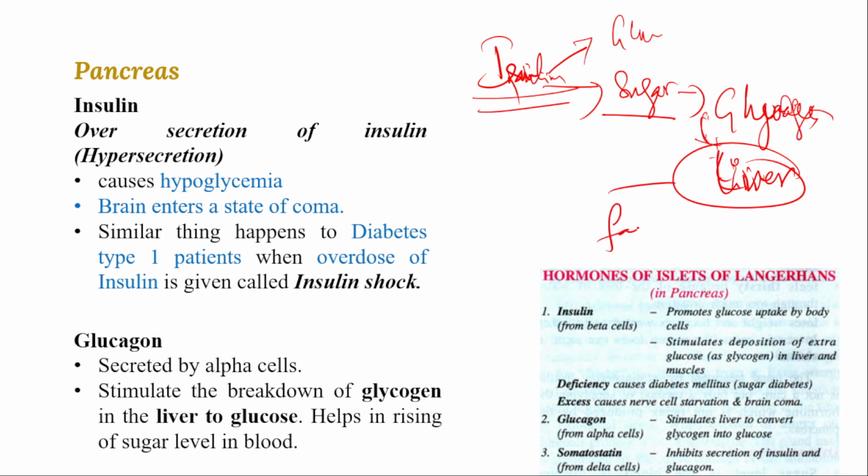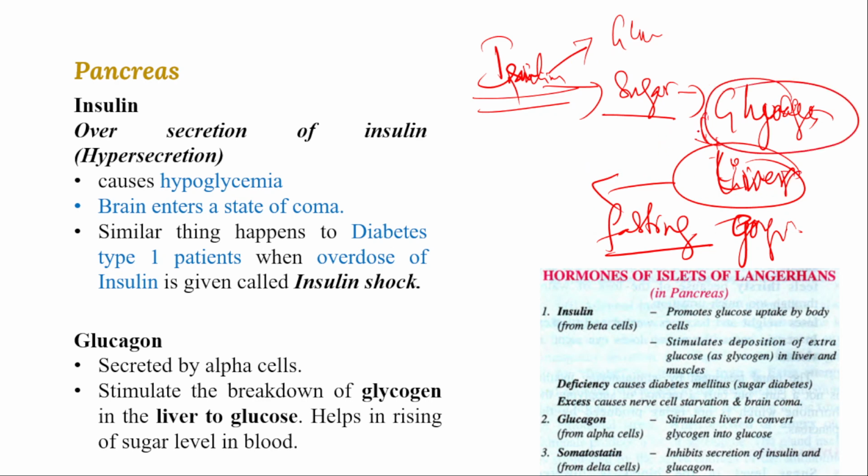During fasting, or during jogging or walking, you need more energy, and more energy will be burnt out. In that condition, the reserve food material stored in the liver as glycogen should be converted into glucose, right? In converting glycogen into glucose, this glucagon, secreted from the alpha cells of islets of Langerhans of the pancreas, will convert glycogen into glucose and help in emergency conditions, whenever we are fasting, right?